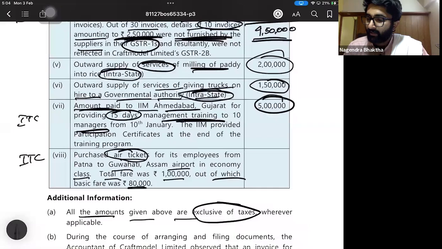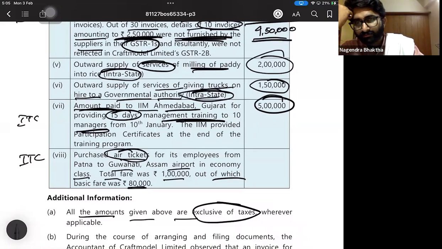Next ITC is air ticket purchased for employees. So air ticket from Patna to so and so. Remember, transportation of passengers by air terminating at an airport located in Assam is exempt, in economy class. You remember I discussed going to Tripura and Nagaland.